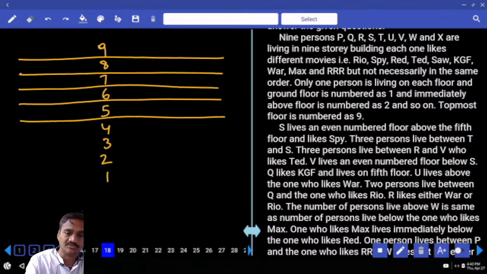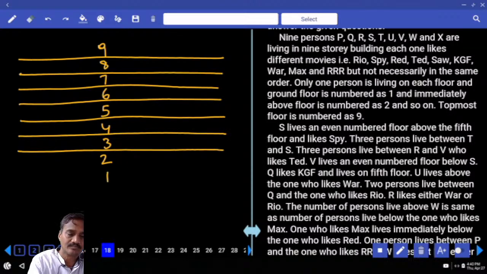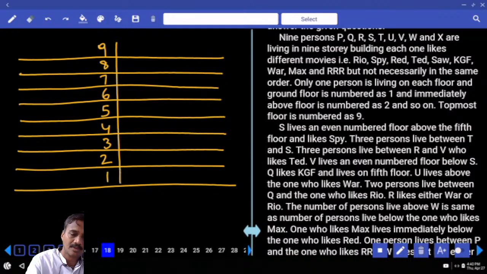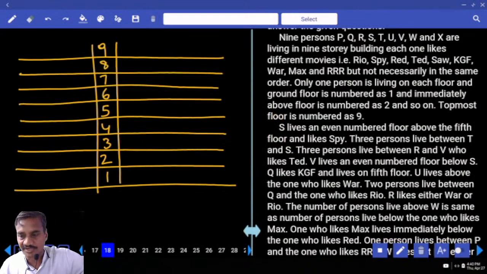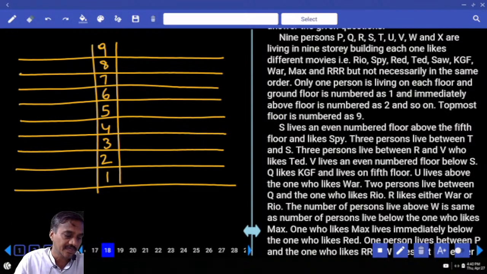Then coming to condition number 1. S lives on an even number floor above the 5th floor. Even number floor above the 5th floor, how many possibilities? S can be on the 6th or can be 8th. And S likes spy. Who likes spy? S likes spy.